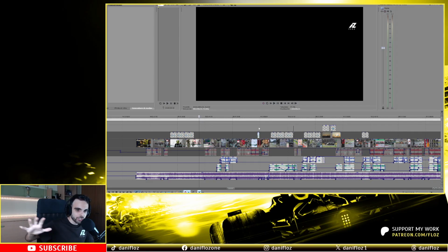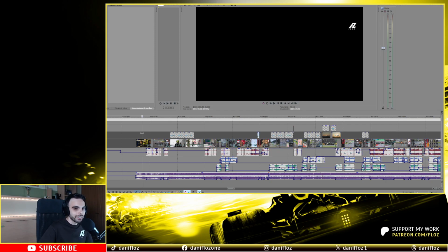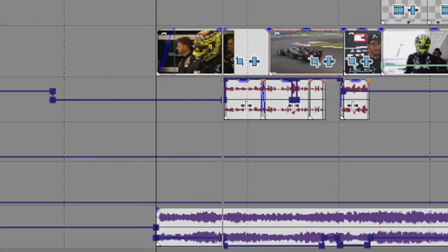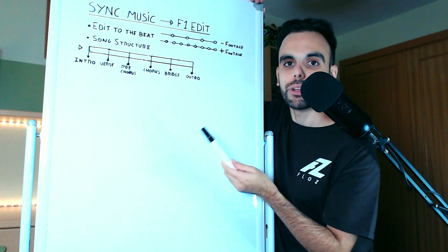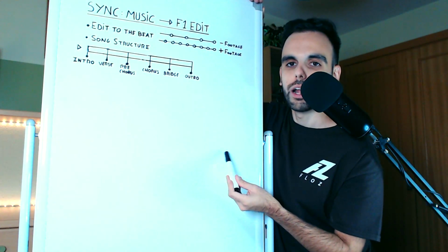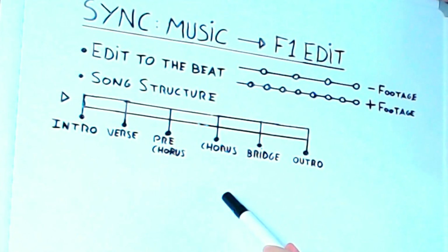This song will turn up and will increase the intensity at the end. But at the beginning it's like that, it's slow pace. The intro of this song is very slow. And the other big secret of every song when you are using it for an F1 edit is to adapt every part of the song to the edit.